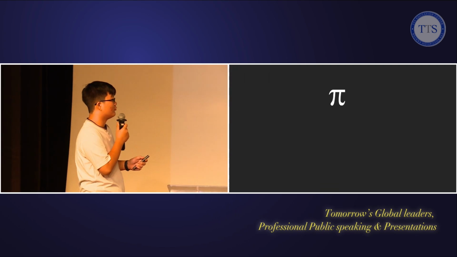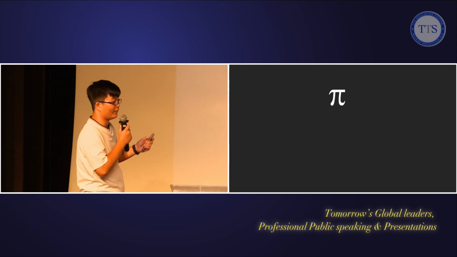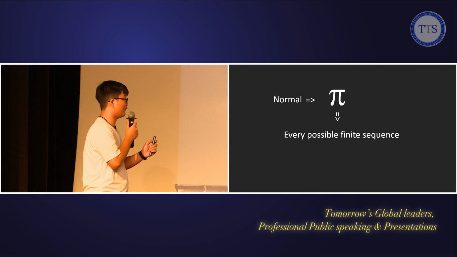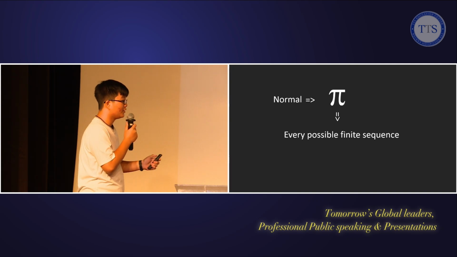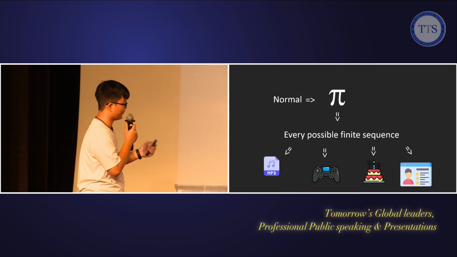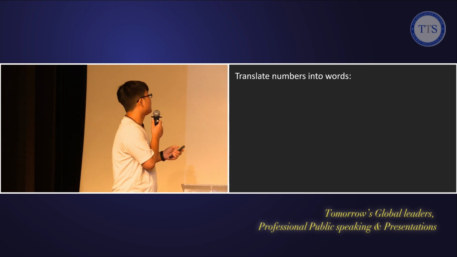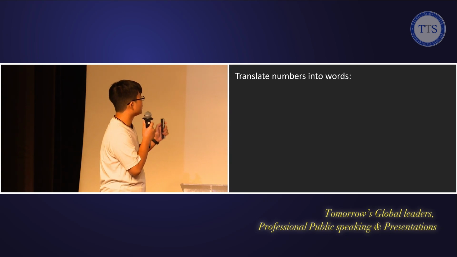But now we talk about the Library of Babel theory. If pi is normal, it means that pi can contain every possible finite sequence. And from the theory, it means that pi can contain literally everything, like I said before. But how? First, we will transfer numbers into words.